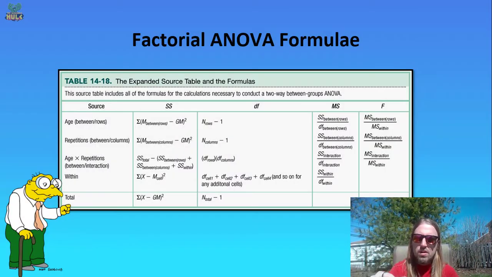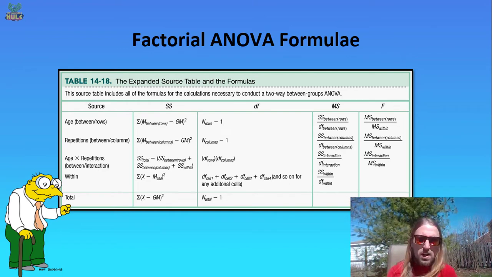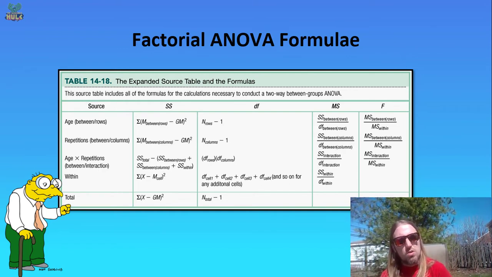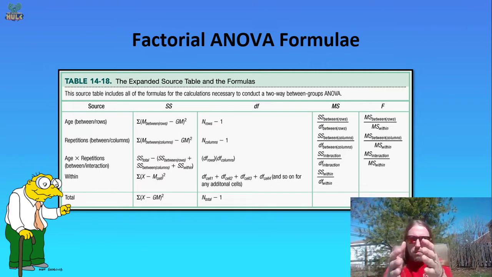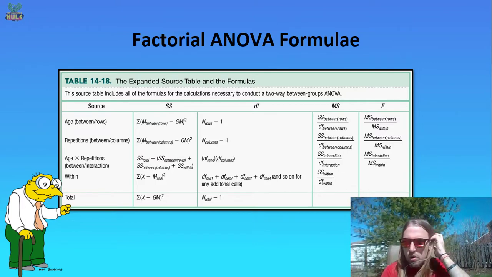So when I go into here, you'll notice that the subscript next to age, over next to the mean in that row, says "between," but it also says rows, corresponding to the difference between the rows themselves. And so the sum of squares for that term is saying that the average of the rows, that marginal mean, in this case for the rows, minus the grand mean, squared. We have degrees of freedom, which corresponds to the number of rows, in this case 2, minus 1, so it would be 1 degree of freedom there.